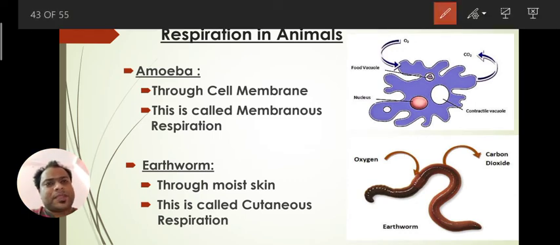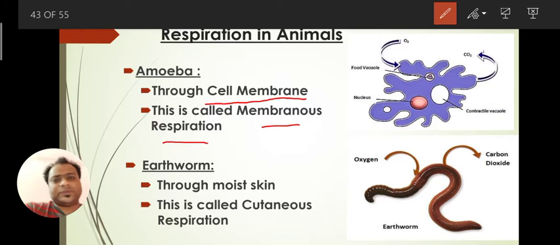In amoeba, they take oxygen and release carbon dioxide through the cell membrane. This is the structure they use for excretion also, and for intake of food, nutrition. An animal which uses the cell membrane for respiration is called membranous respiration.